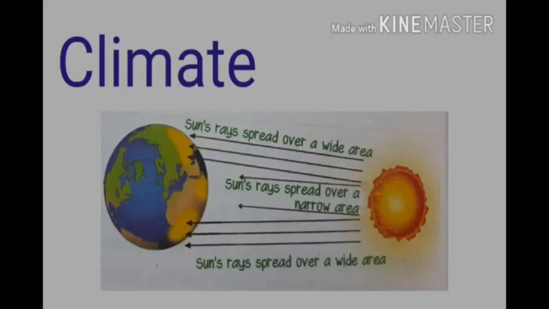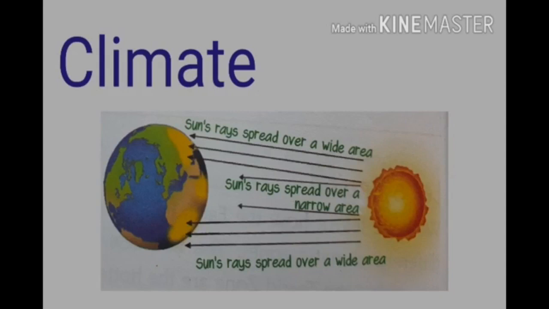Children, next we learn climate. The Arctic Circle passes through Greenland. Lying in the frigid zone, Greenland experiences an extremely cold type of climate throughout the year. Most of Greenland lies in the frigid zone in the northern hemisphere.